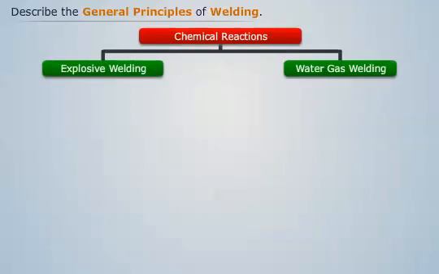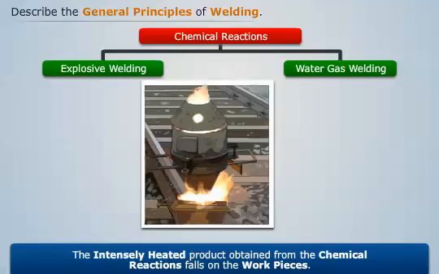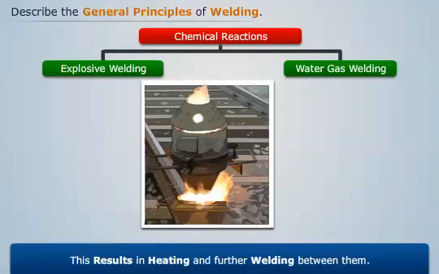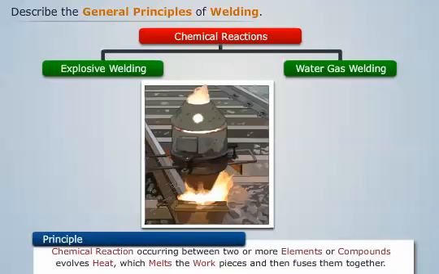And in a pressure welding process which involves chemical reaction as the heat source, we see that the intensely heated product obtained from the chemical reactions falls on the workpieces. This results in heating and further welding between them. This welding process is based on the principle that